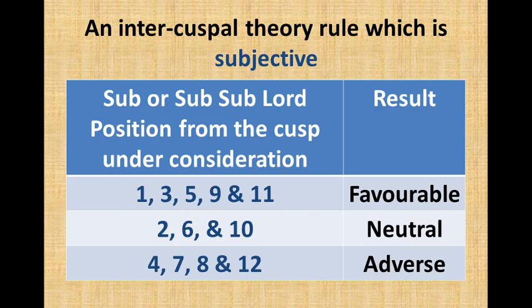An intercuspal theory rule, which is subjective. If the sublord or sub-sublord appears in houses 1, 3, 5, 9 and 11 from the cusp under consideration, then it will give favorable results and the probability of the event happening will be high. If the sublord and sub-sublord are positioned 2, 6 and 10 from the area of concentration, then it will be neutral. And if they are positioned in cusps 4, 7, 8 and 12 from the cusp under consideration, then the results will be negative.